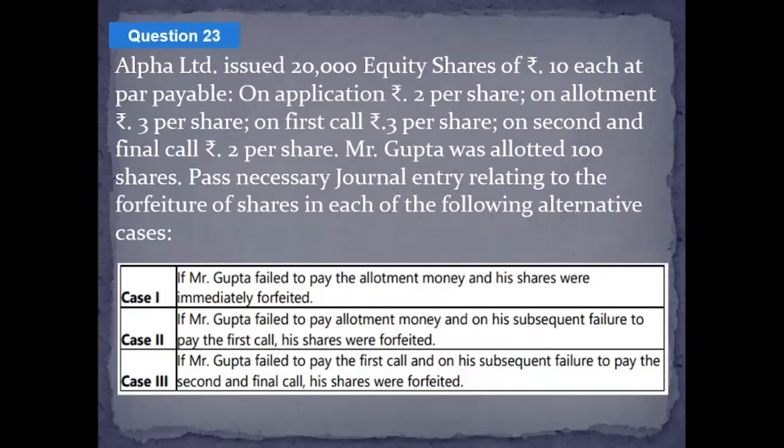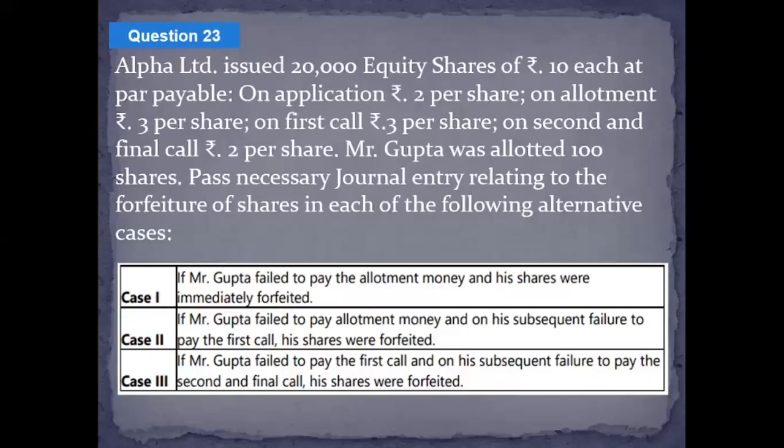It says Alpha Limited issued 20,000 equity shares of rupees 10 each at par, payable on application 2, on allotment 3 per share, on first call 3 per share, and on second and final call 2 per share. All right. So basically, the company will be collecting the entire amount in 4 installments. Mr. Gupta was allotted 100 shares. Pass the necessary journal entries relating to the forfeiture of shares in each of the following alternative cases. As per case 1, it says Mr. Gupta failed to pay the allotment money and his shares were immediately forfeited.